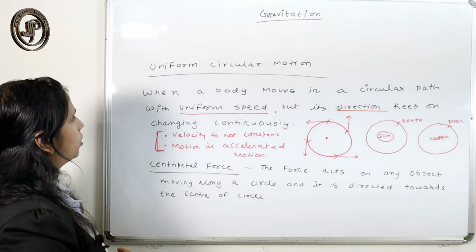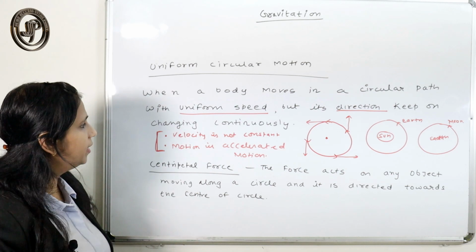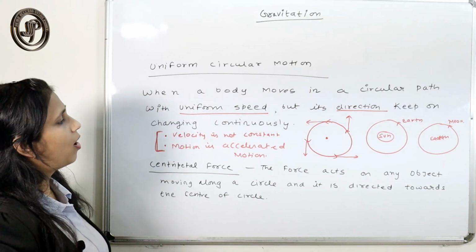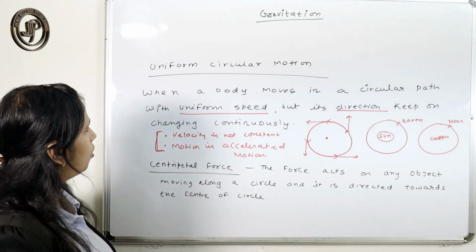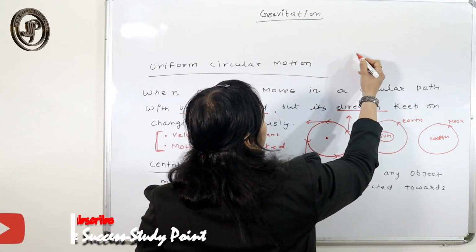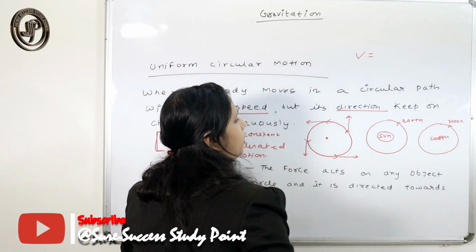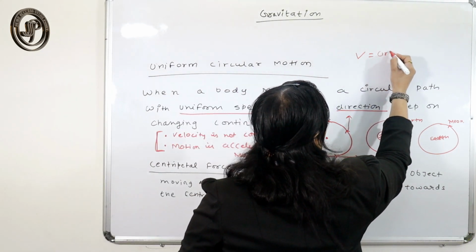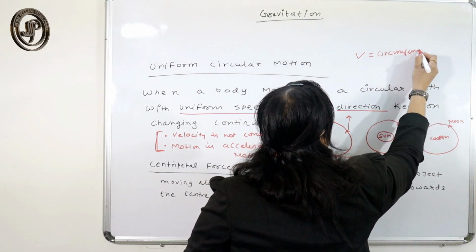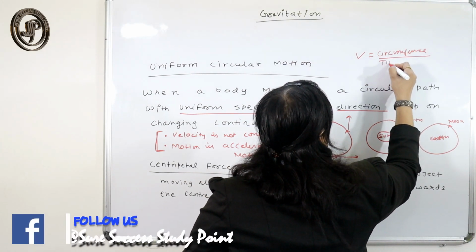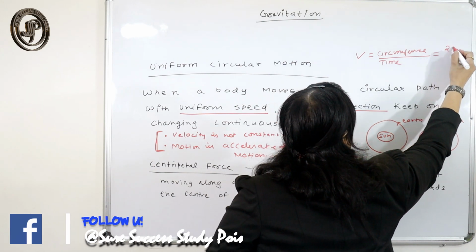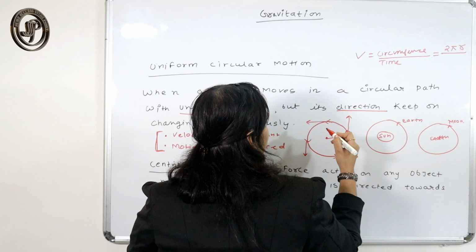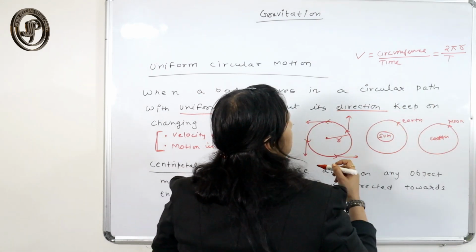If we want to find the magnitude of the velocity in uniform circular motion, then we can use the formula: circumference upon time. The circumference is 2 pi r, if this body has radius r and the time is t.